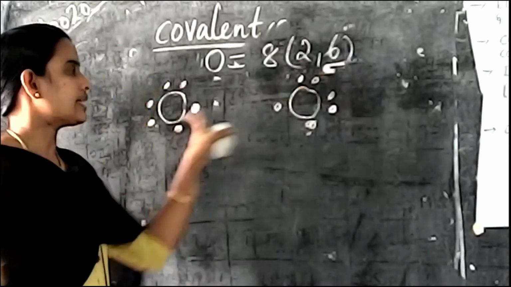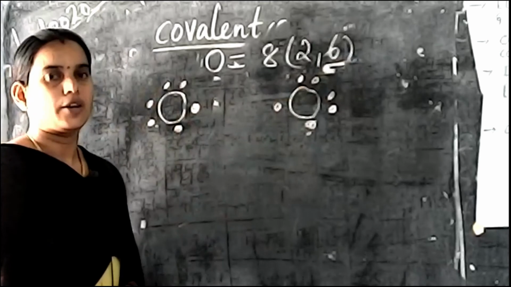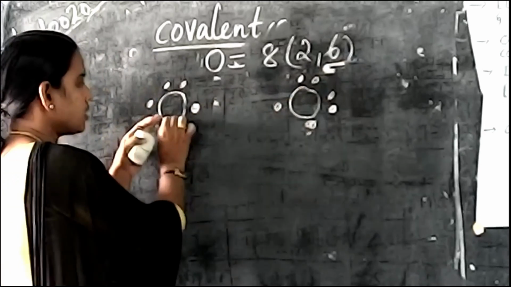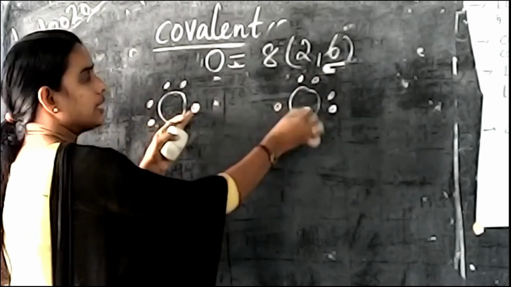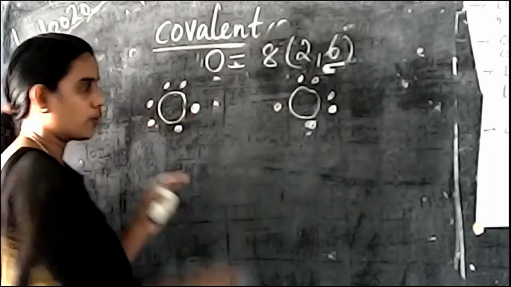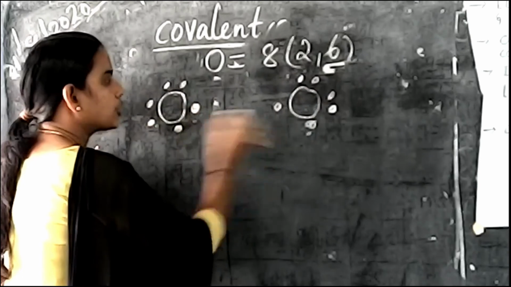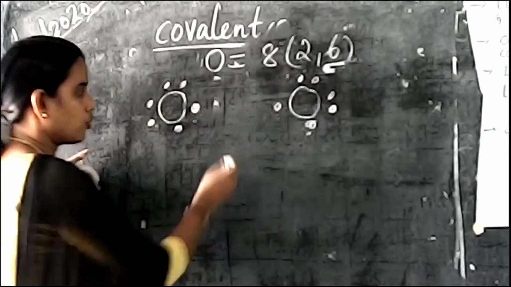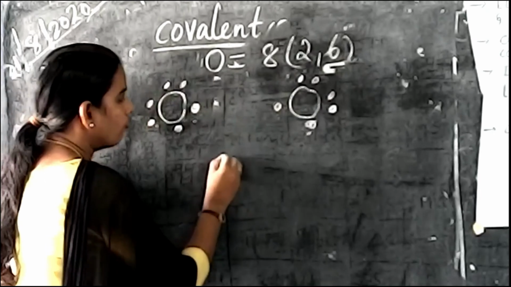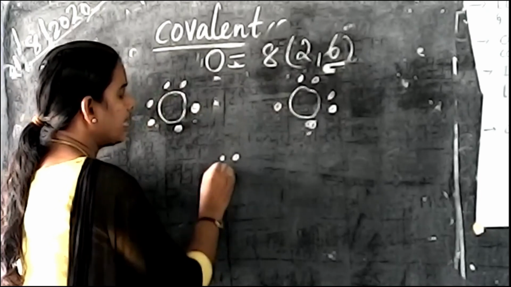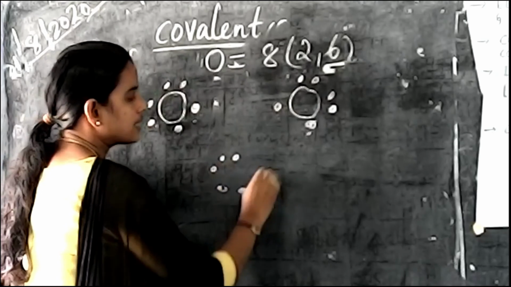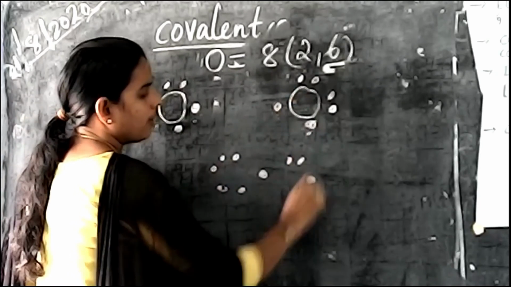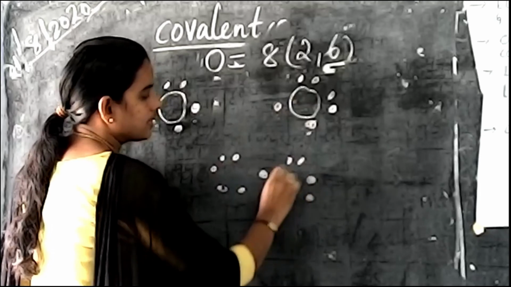So this oxygen is going to share electrons equally. This oxygen shares this electron, and this oxygen shares this electron. So these 2 electrons are common to these 2 elements. I am writing 1, 2, 3, 4, 5, 6, and here also 1, 2, 3, 4, 5, 6.